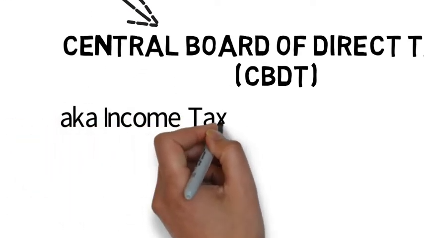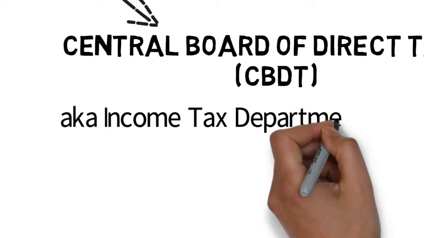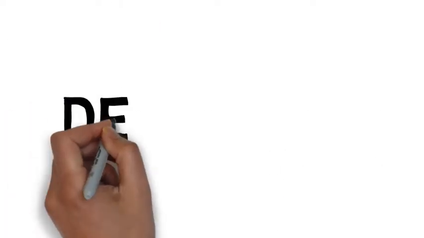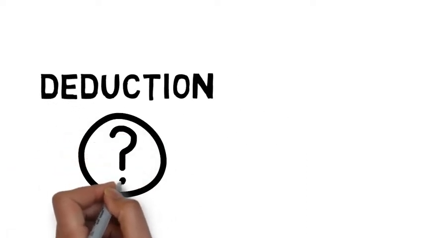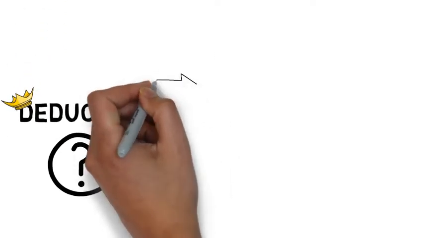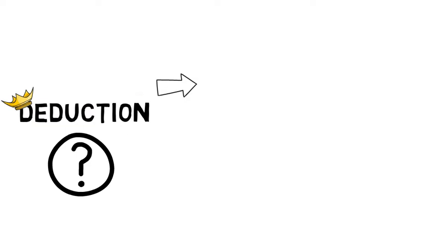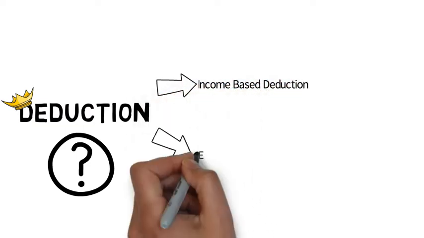Now let's talk about deduction. CBDT collects income tax. We all know that. But here's the catch. How do they determine how much income tax to collect? Well, one such term relevant for that purpose is deduction. There are two types of deductions that you get from your income that you earn. One is income based deduction, second is expense based deduction.